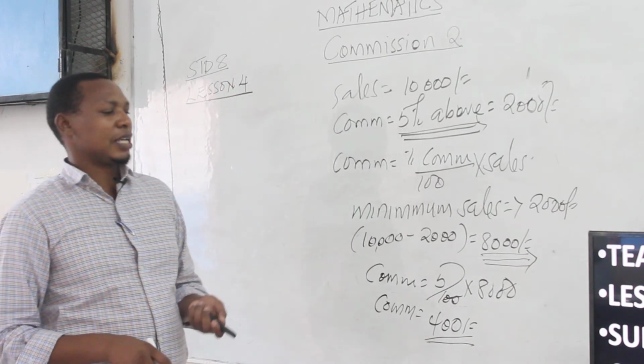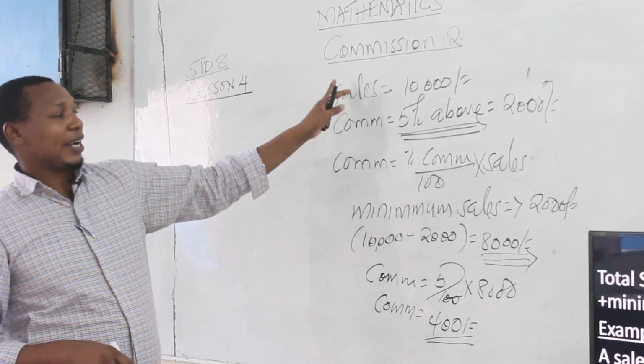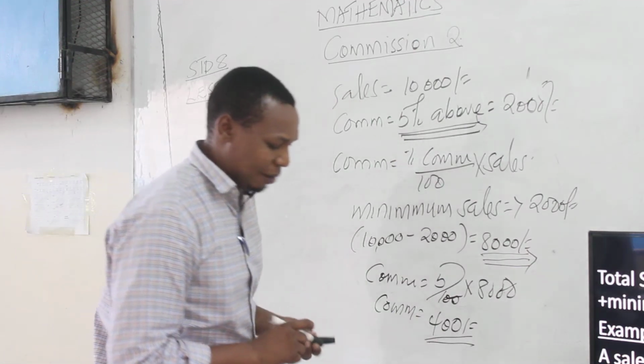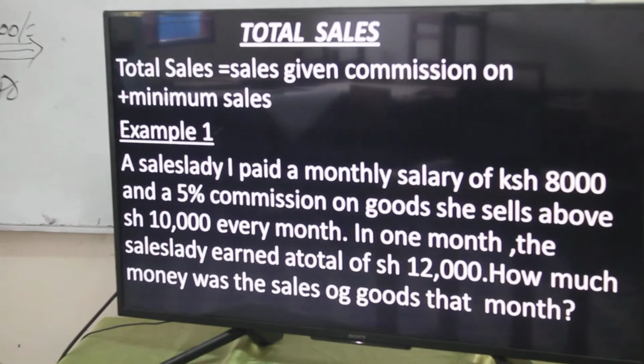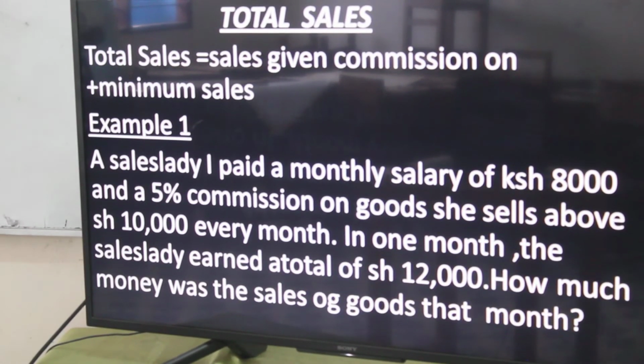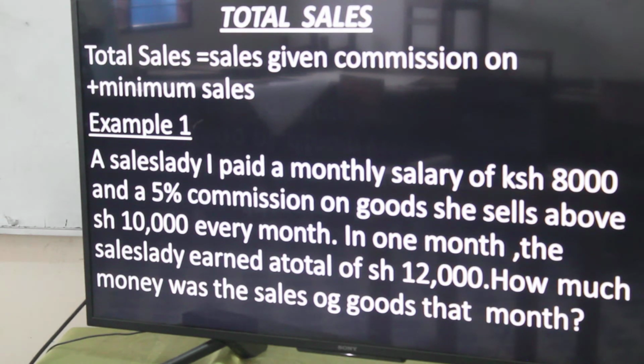Let us check the examples where we can now find the sales. Last time when we were working, we were able to find the commission and the total earnings. So how do we find the total earnings? This question says we want to find the total sales. Before we find the total sales, we did what we call the total earnings.